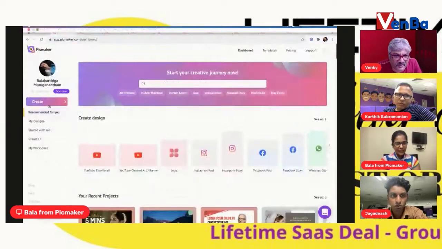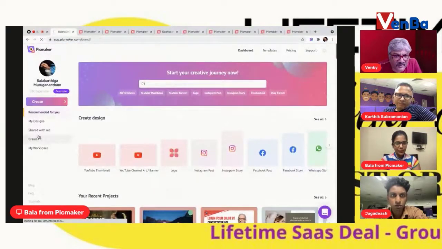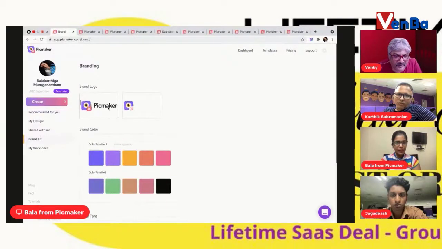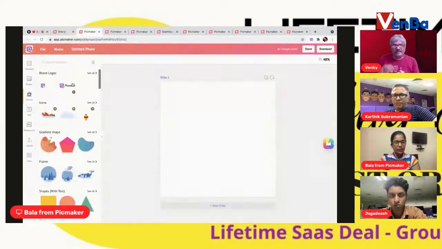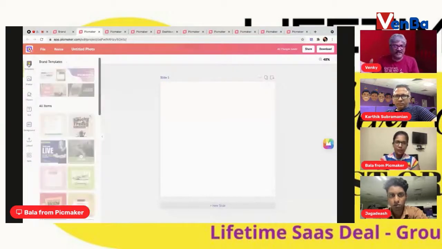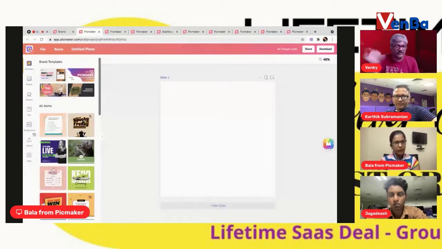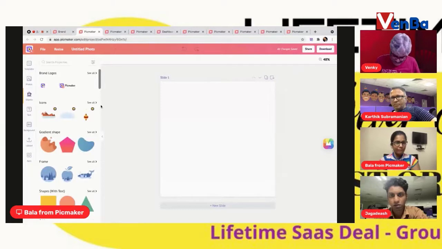Can you go to brand kit there? These 2 logos that you see here were already appearing here. These are the same ones that are appearing on the objects. That's how you can pull them into your designs. The logos will be in objects and the templates will be in the various templates. So it is not in a certain place, but spread across where it needs to be. I think that answers that question.